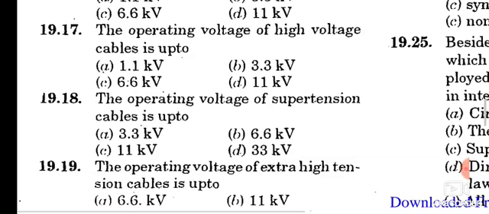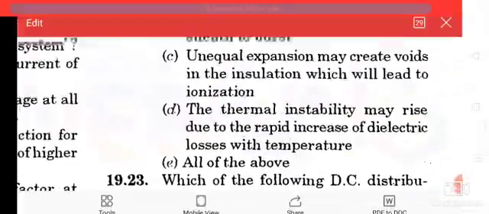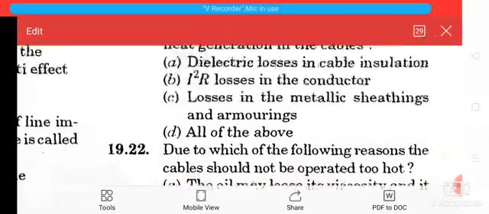Low voltage cable 6.6 kV. High voltage cable 11 kV. Super tension cable 33 kV. Extra high tension cable 66 kV. Okay. Move to the next question.